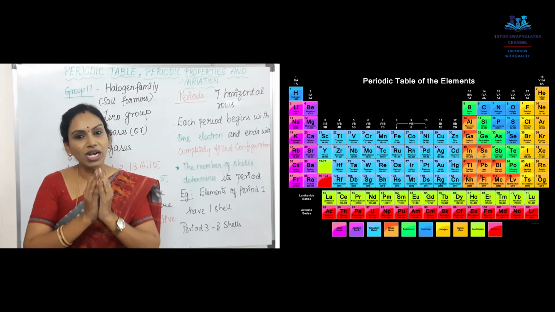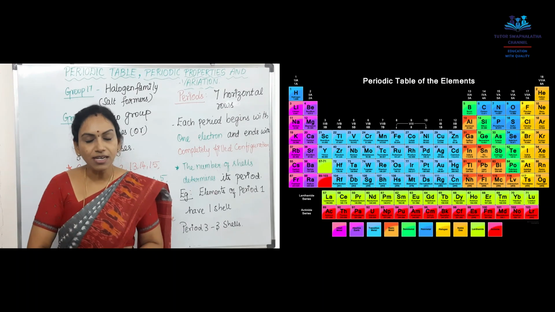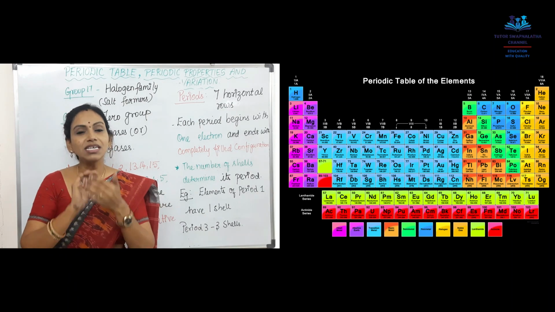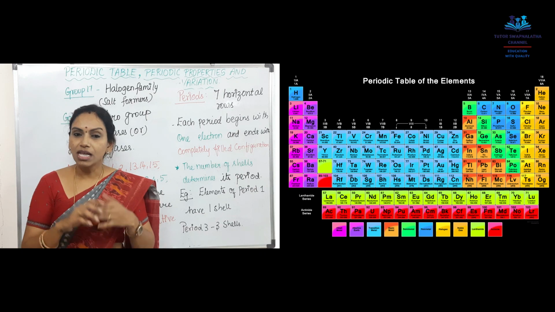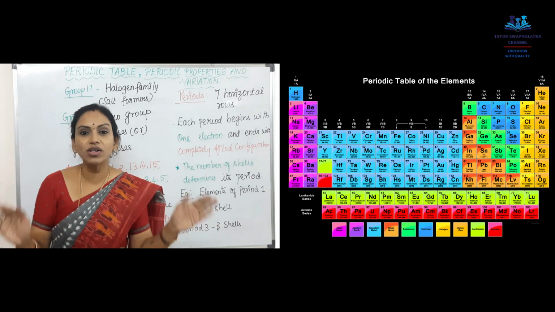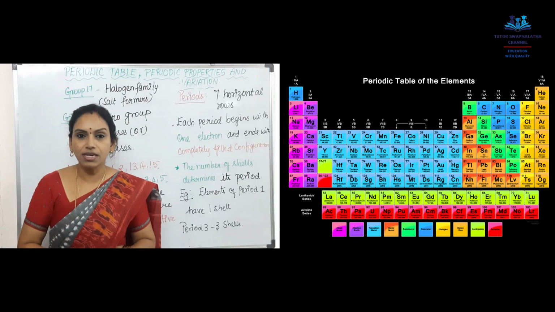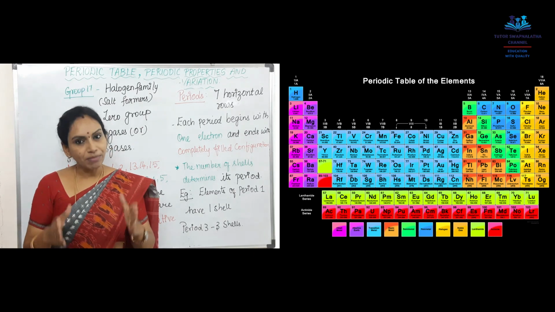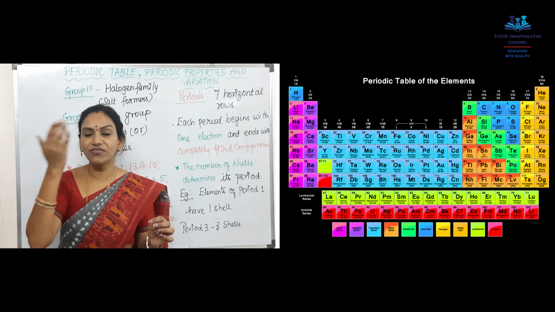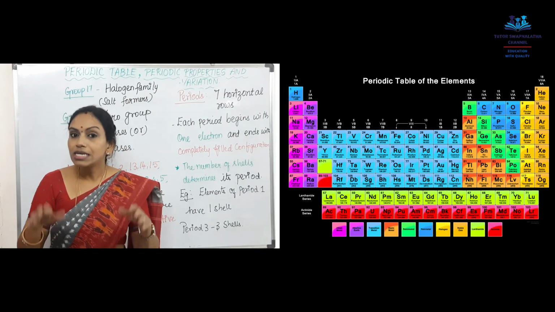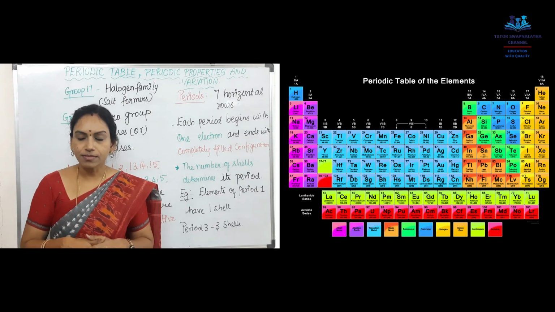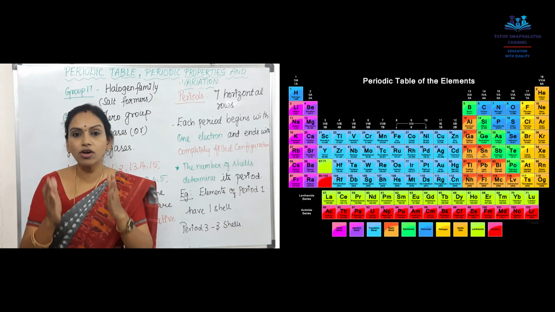Likewise, there are a few elements, the elements of group 18, called zero group elements. They don't react with any other element easily as other elements do. That is why they are called inert group elements. Inert means they don't react, or they have very, very low reactivity. What is the reason behind it? They are inert due to the completely filled electronic configuration in the outermost shell. Till group 17, the elements have incompletely filled or partially filled shells.